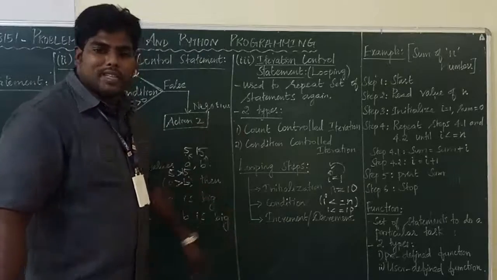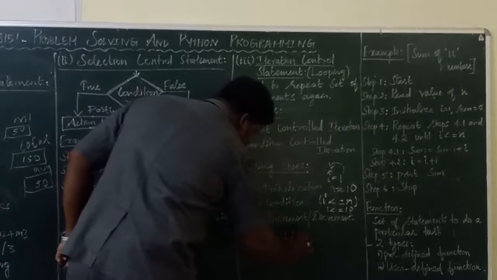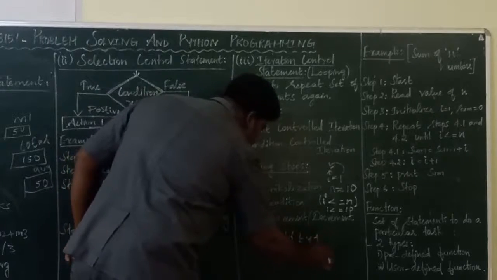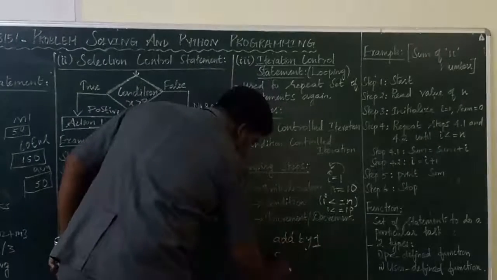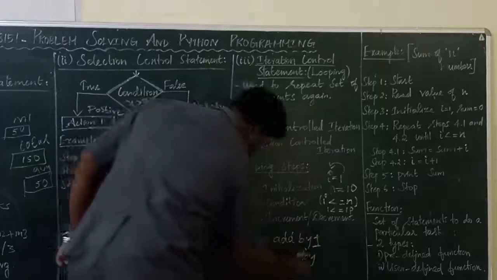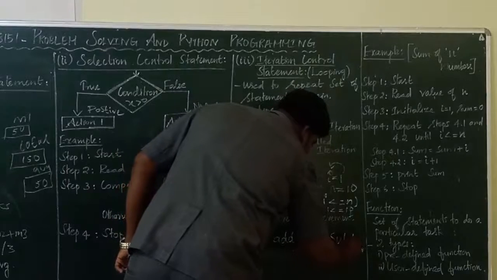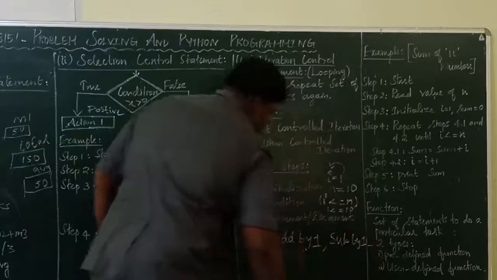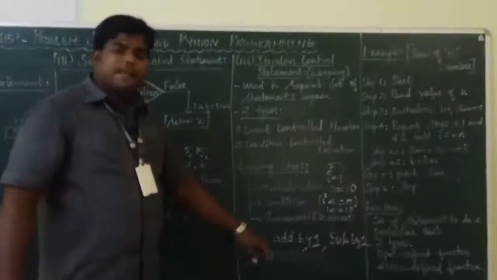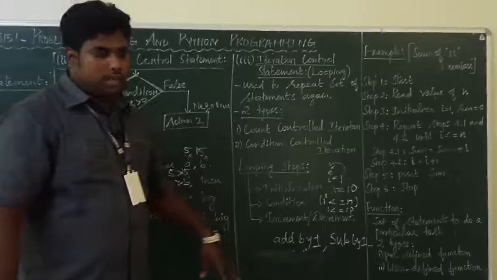What is increment? Increment is nothing but add by 1. What is decrement? Subtract by 1. Decrement is subtract by 1. So, depending upon the looping strategy, you have to use increment or decrement.